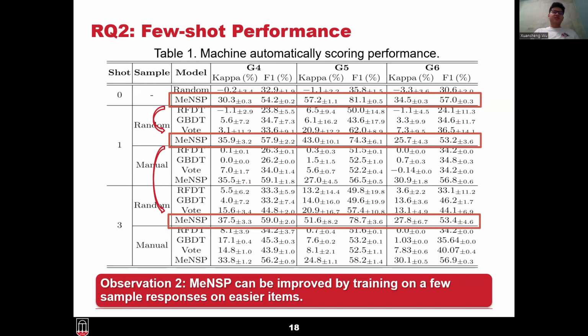However, this trend doesn't hold on G5 and G6. Since G5 and G6 are classified as harder questions than G4 in the original dataset paper, we conclude that MeNSP can be improved by training on a few sample responses on the easier items.